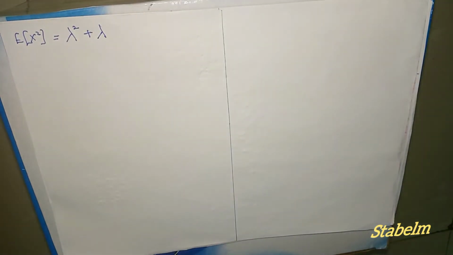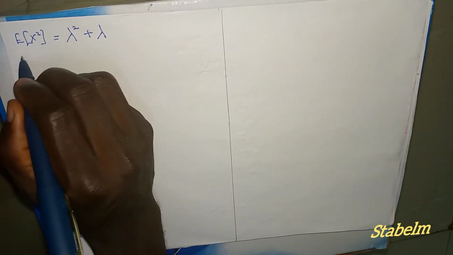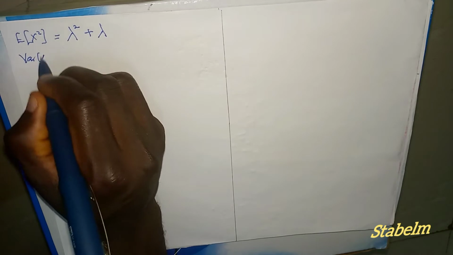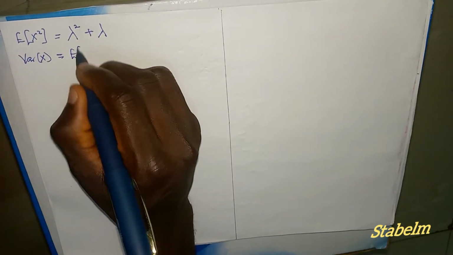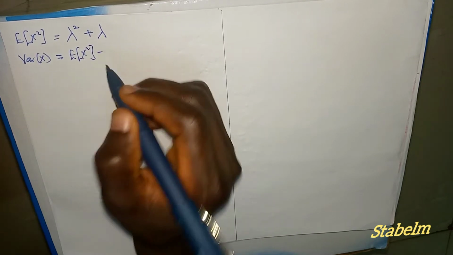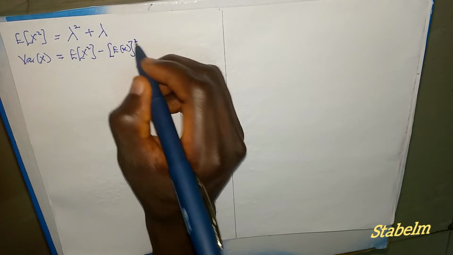So now we're going to look for the variance of this distribution. Like we said the other time, variance of x equals to E of x squared minus E of x all squared.